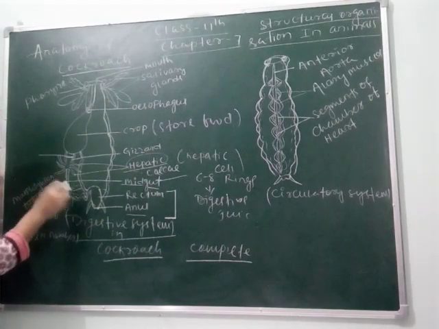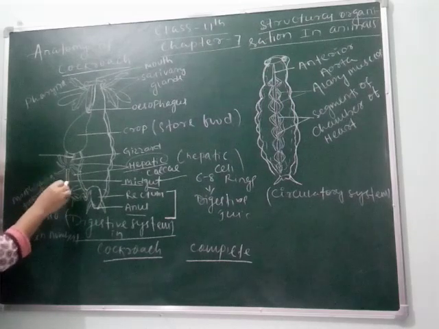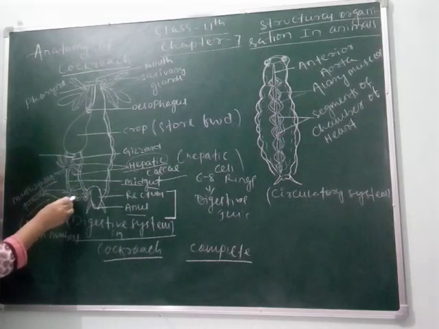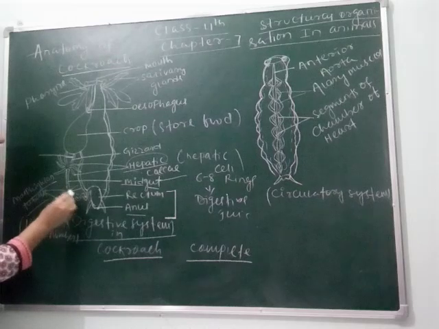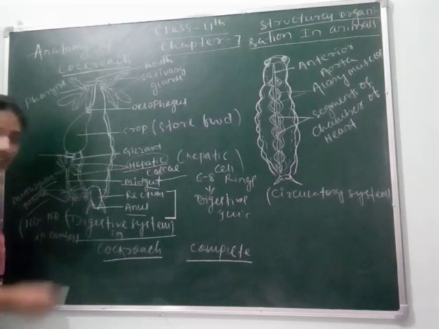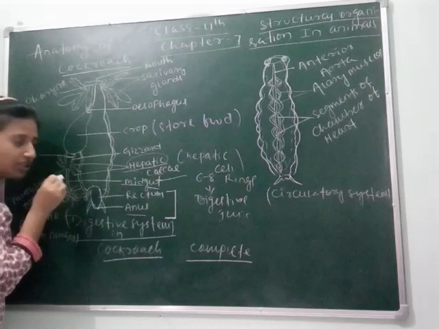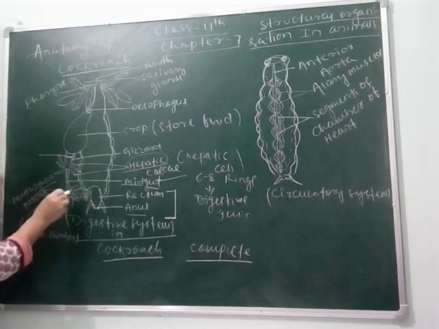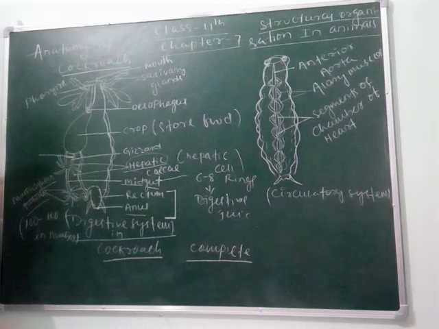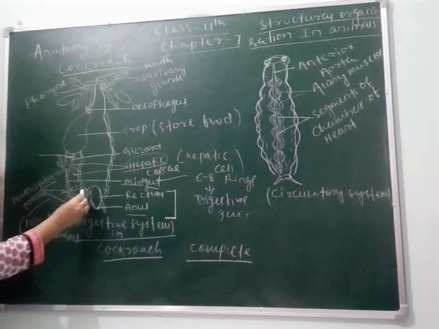Then the food moves towards the midgut. After midgut it moves towards the Malpighian tubules, means the next hindgut. Here Malpighian tubules are present and their main function is to remove nitrogenous waste or uric acid from the body. Means it helps in maintaining osmoregulation. Clear?